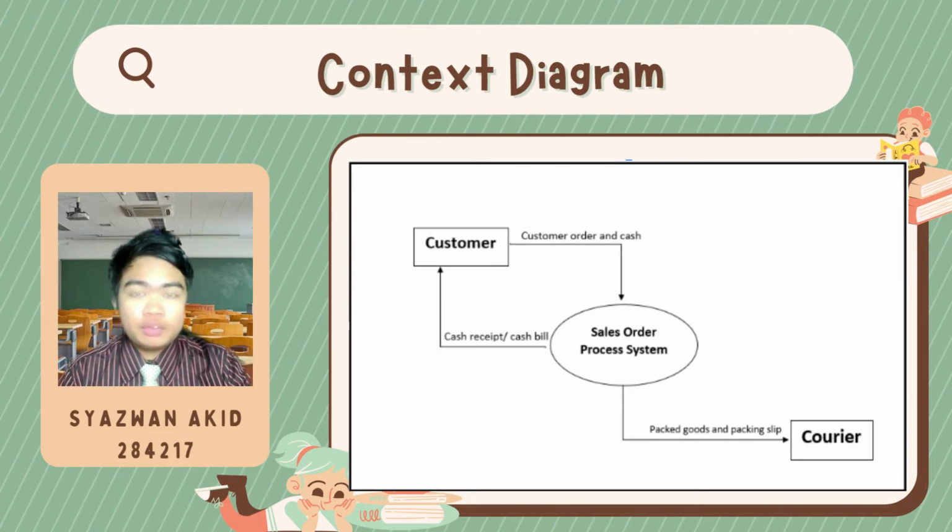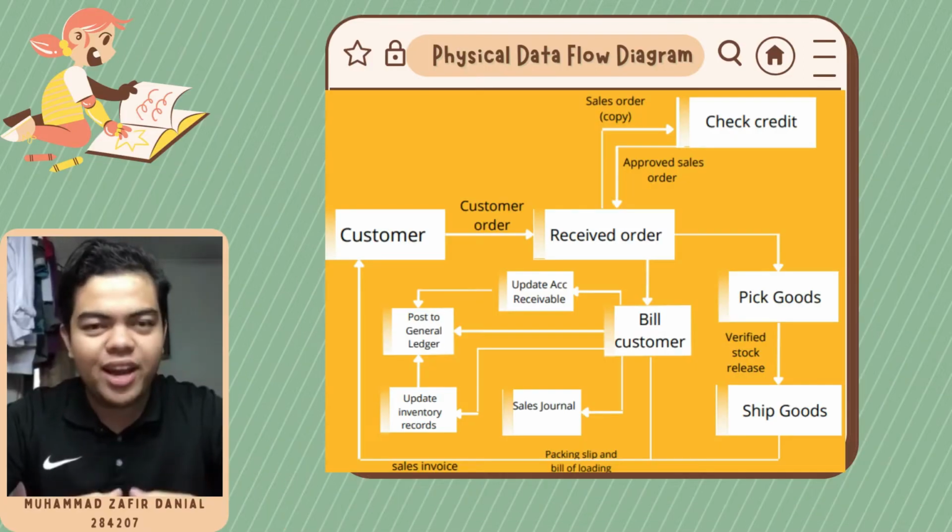Continuing, we now have the context diagram for the company. Here we can see the customer is an entity that will give their order and cash to the sales order process system, which will then give a cash receipt or a cash bill to the customer after they have given their cash. Then the sales order process system will get the goods ready and send the packed goods and packing slip to the courier.